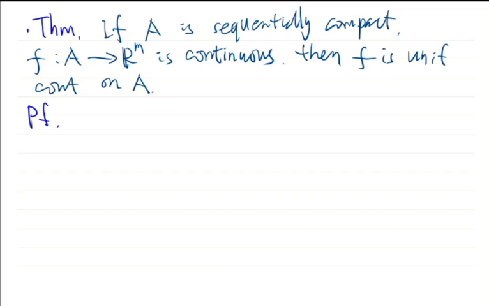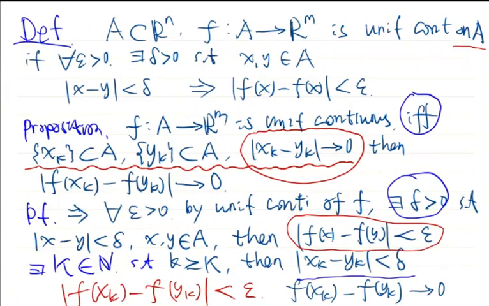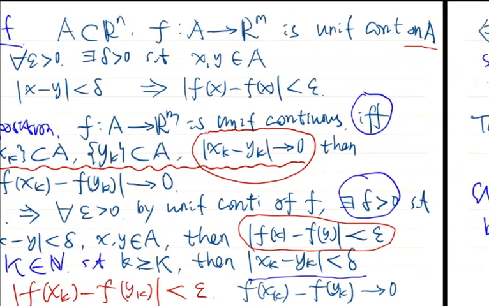According to this proposition, it's sufficient to see that for any two sequences that become closer and closer, the images of the sequences under f also become closer and closer.